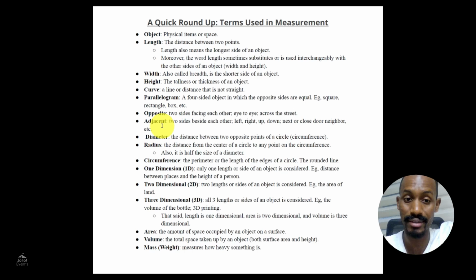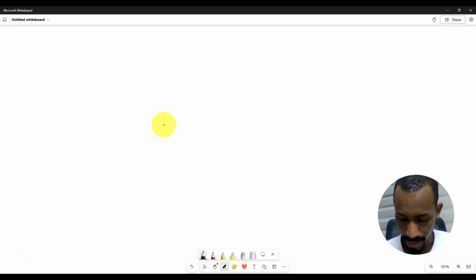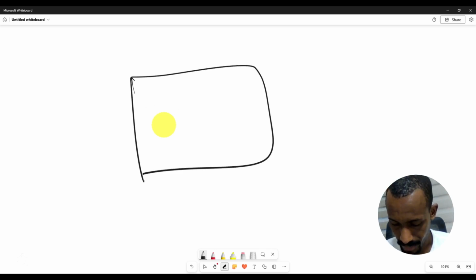What is adjacent? When somebody tells you what is adjacent, you should know. I think I should make this point clear here. There's a difference between adjacent and opposite. When you have this box here, this side and this side, they are opposite. This side and this side, they are opposite. Adjacent means they are close together, closer by. Adjacent means they touch each other somehow.